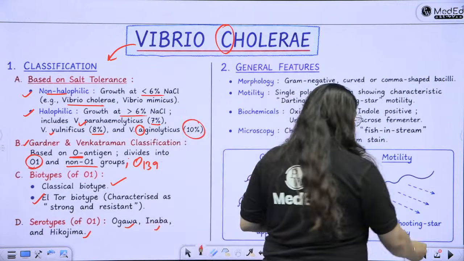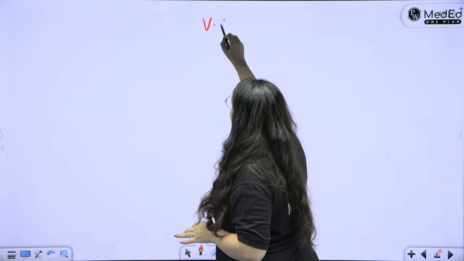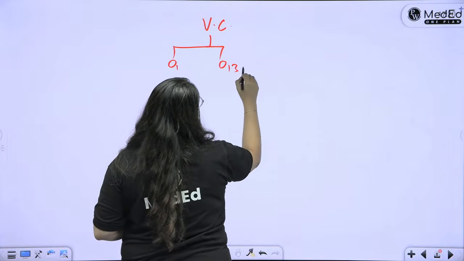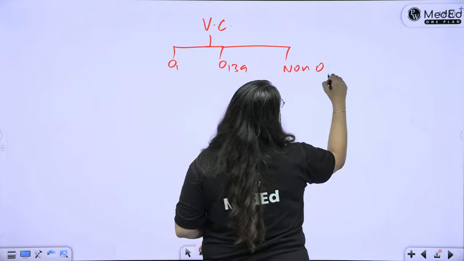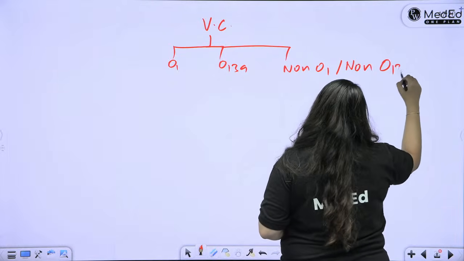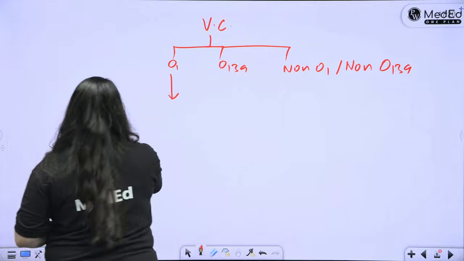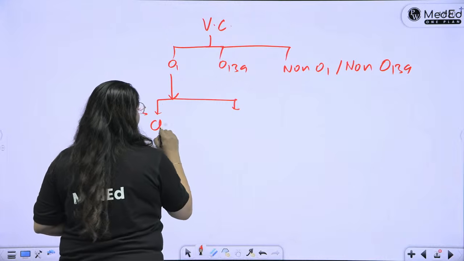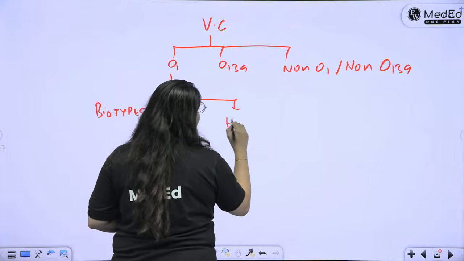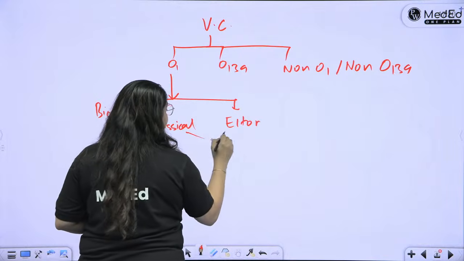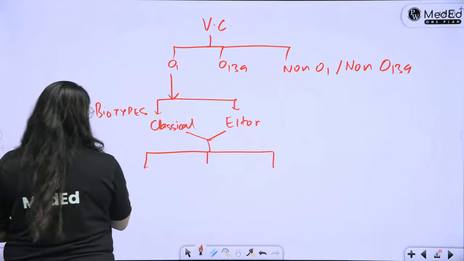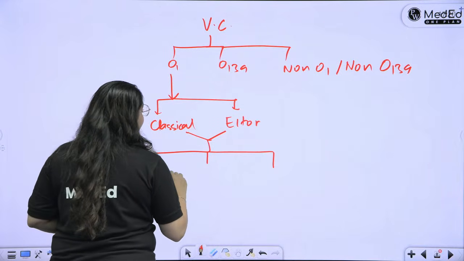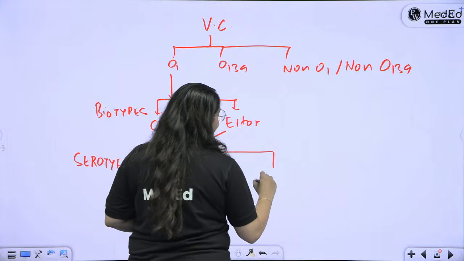Okay, so if I draw the Gardner and Venkatraman classification, Vibrio cholerae further can be O1, O139 and non-O1 slash non-O139. Amongst the O1, you have two biotypes, classical and El Tor. And both of these, classical and El Tor, can then further be divided into 3 serotypes. So even classical can be Ogawa, Inaba, Hikojima, and El Tor can also be Ogawa, Inaba, and Hikojima.